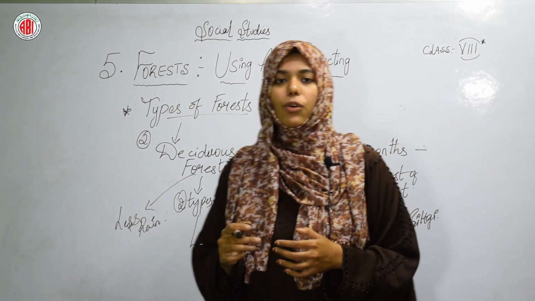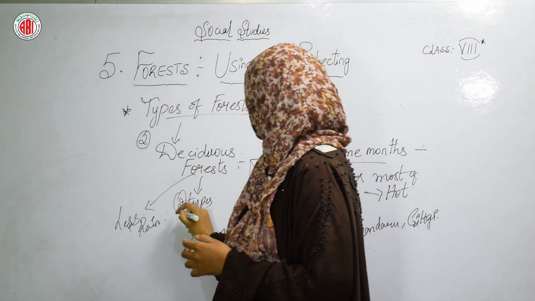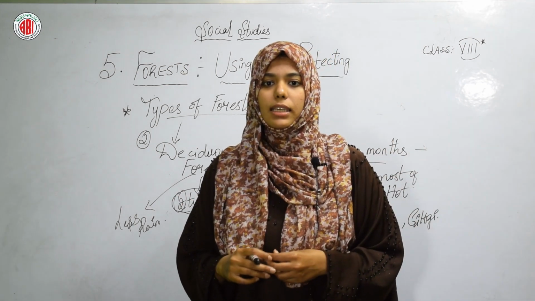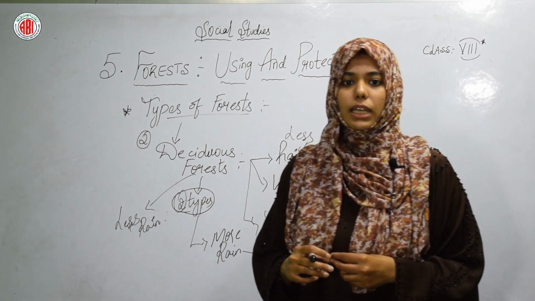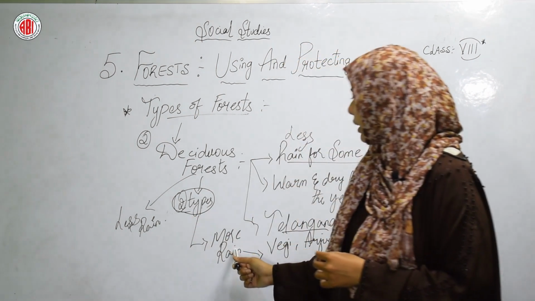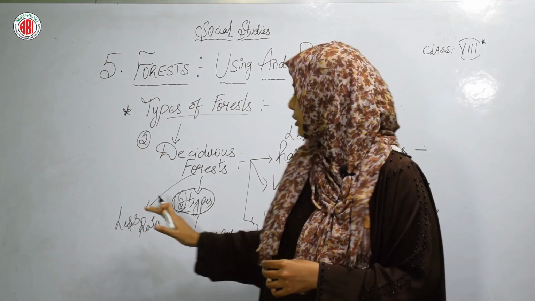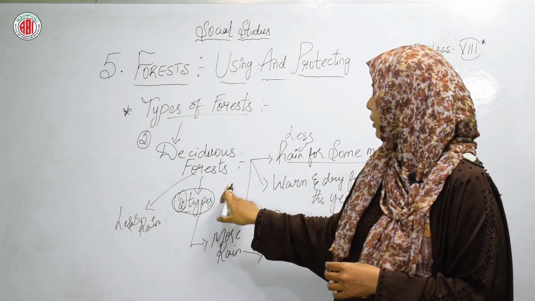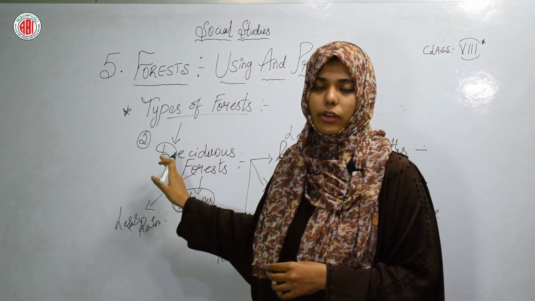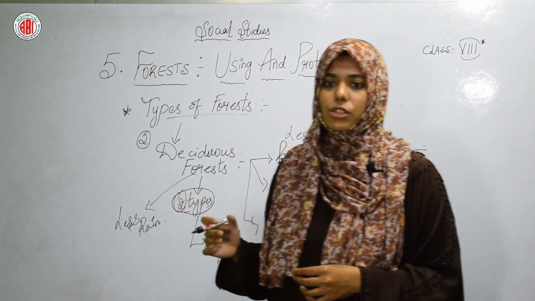The deciduous forest is again divided into two types. What are those types? Let us see. There are two types in the deciduous forest: one where there is more rainfall, and a second type where the deciduous forest receives less rain throughout the year.